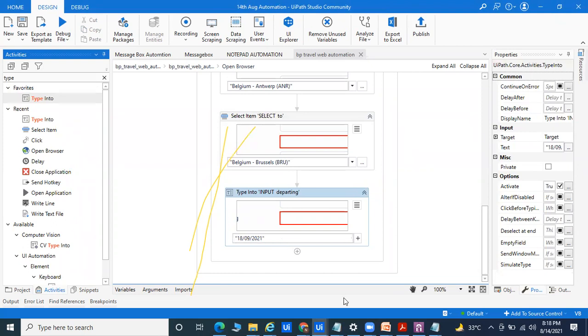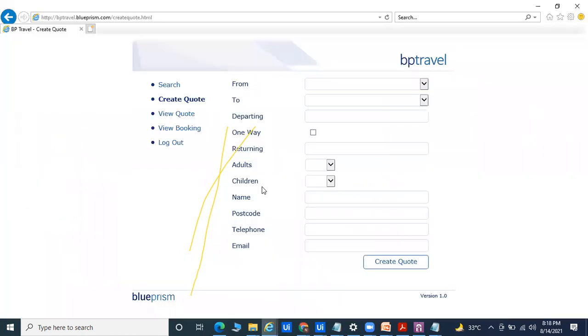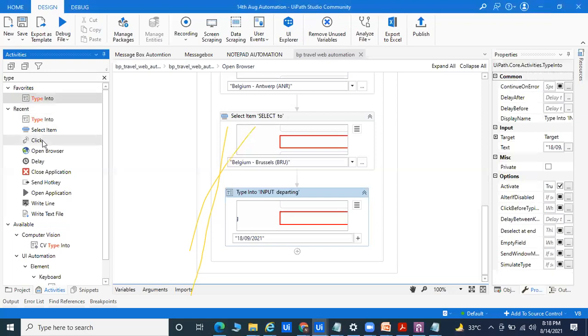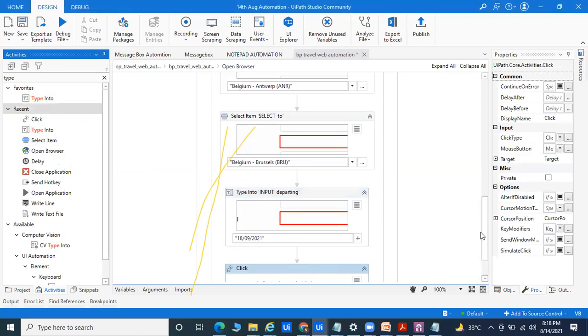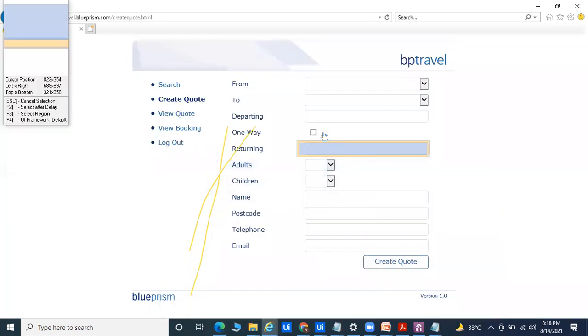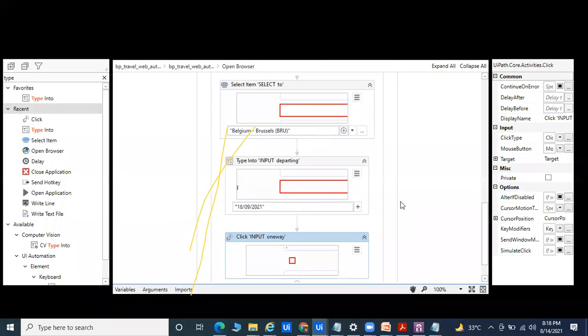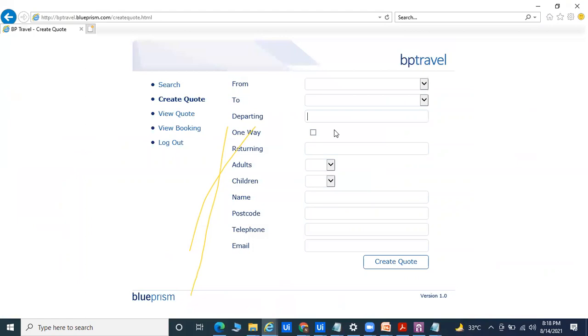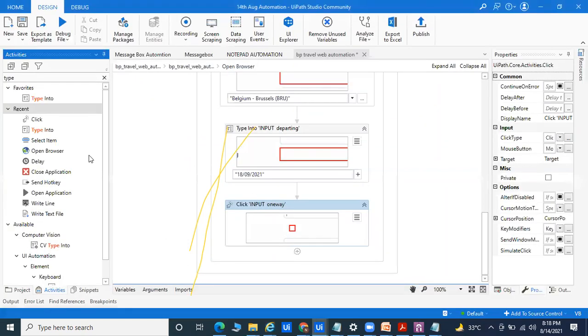After that, if you come to this website, we have a login part, the departure date, and the one way click. So we'll try to click for the one way. We'll take the click activity, and we'll go for this part, that is the one way. And after one way, the process is the same. Okay, so I'll only try to automate till here. We have done the select item also, and we'll use the two. And here we have to go for adults and children. Only till now I'll try to automate. Okay, so everything is the same.